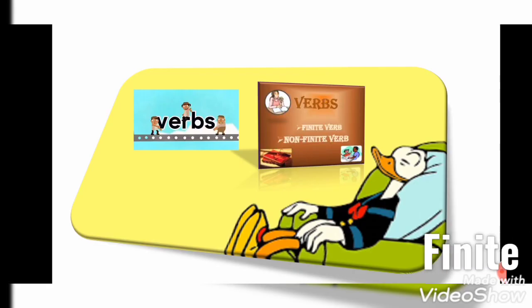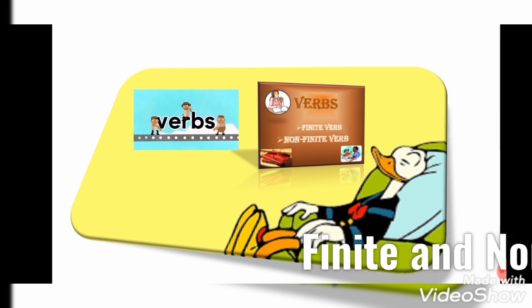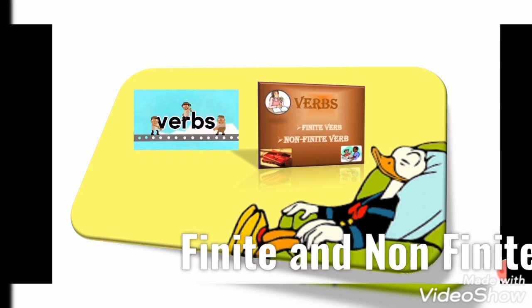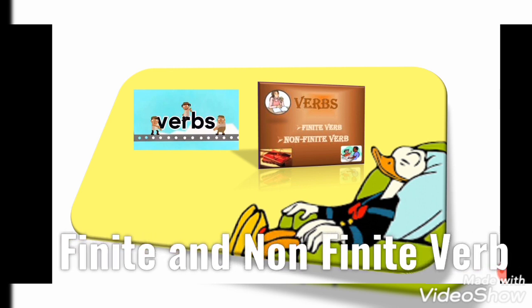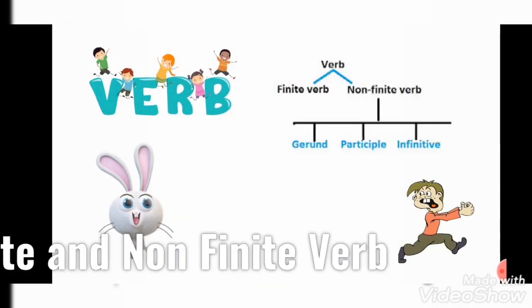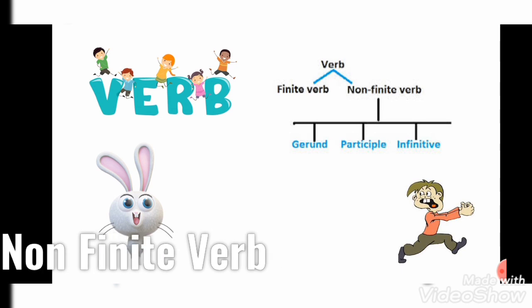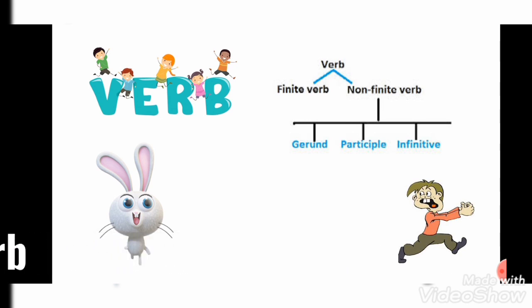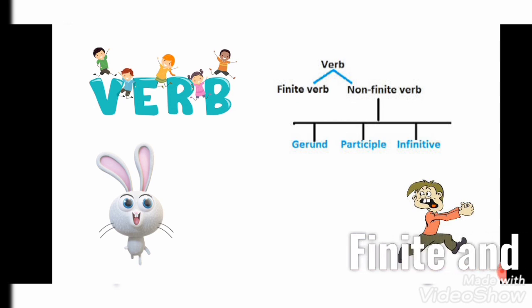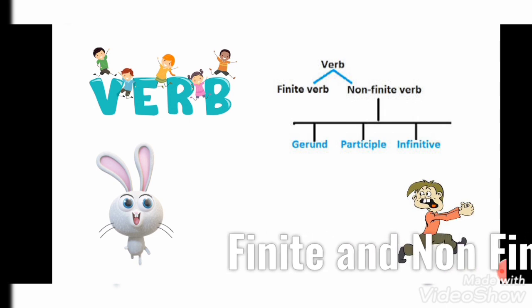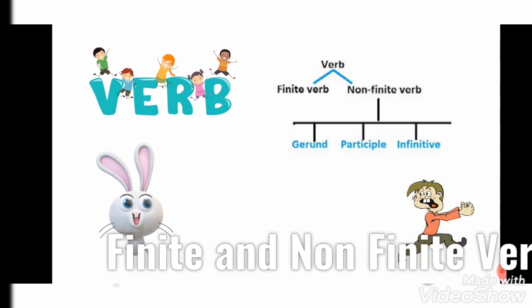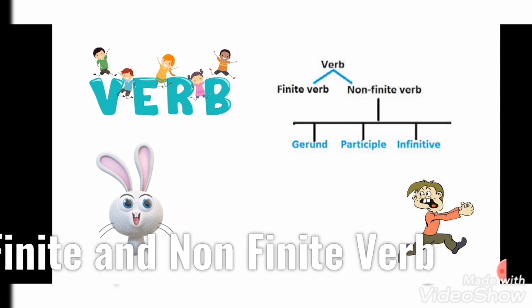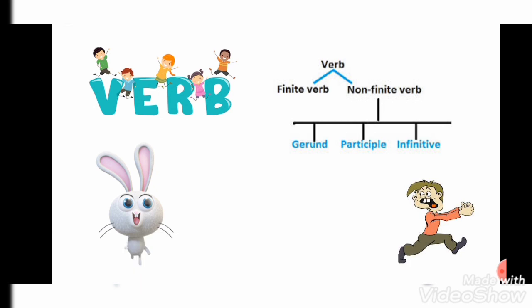Let us discuss verbs, the types of verbs: finite verb and non-finite verb. You all know what we mean by verb. Verb is an action word. So two types of verbs are finite verb and non-finite verb. The non-finite verb again has three forms: gerund, participle, infinitive.